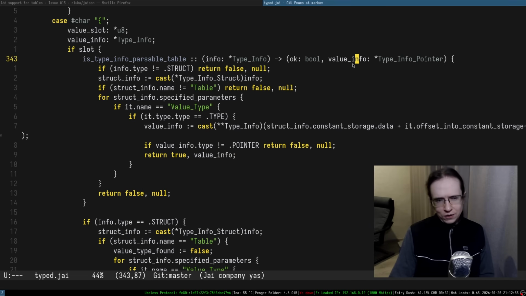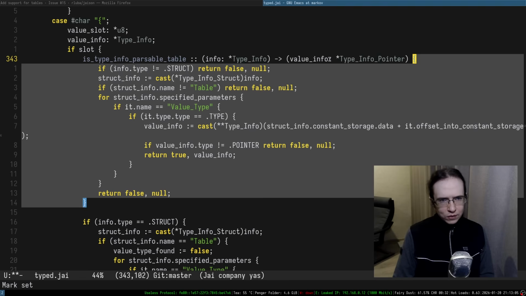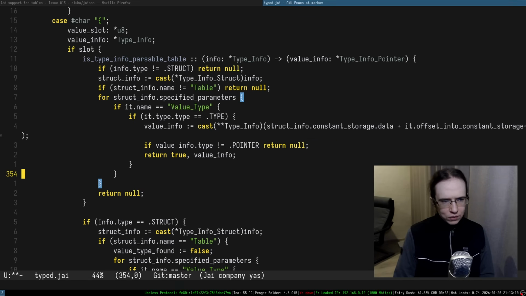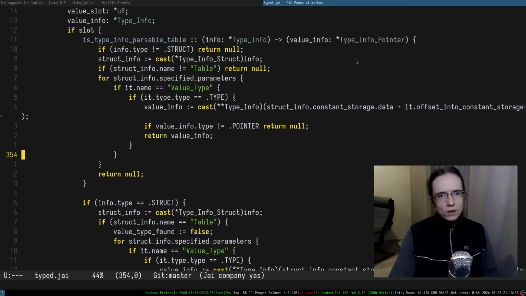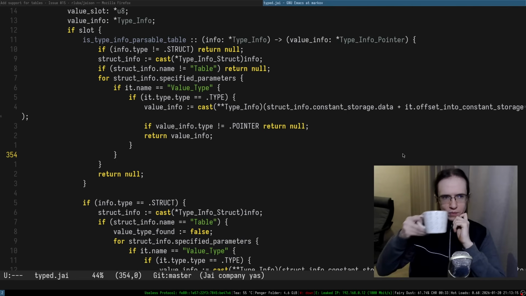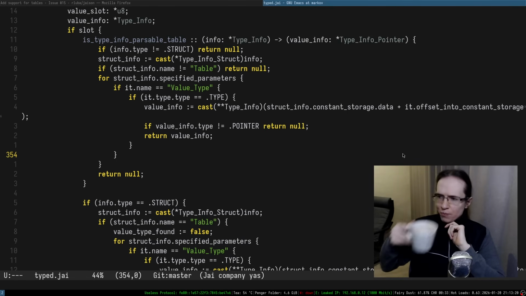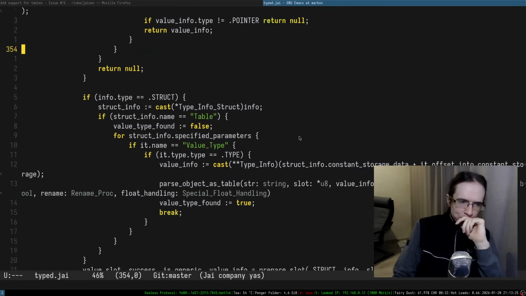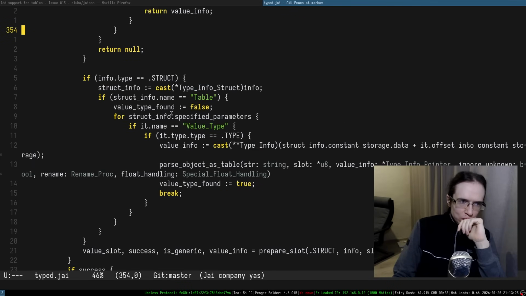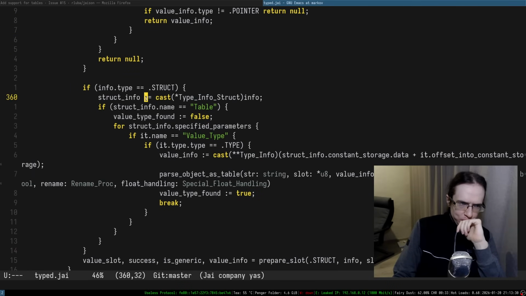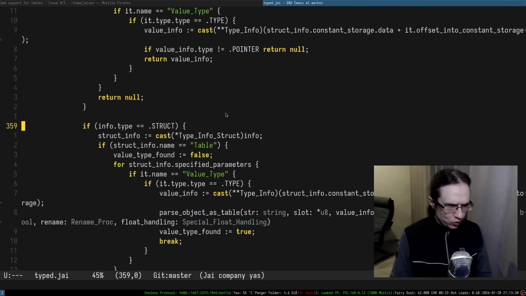And by the way, since the pointer already indicates a failure or not, we might as well return that specifically, getting rid of all of that stuff. Replace false null. This is null, like that. There's going to be value info, like so. Okay. So. Yeah. What that means is now we can quite easily check things.